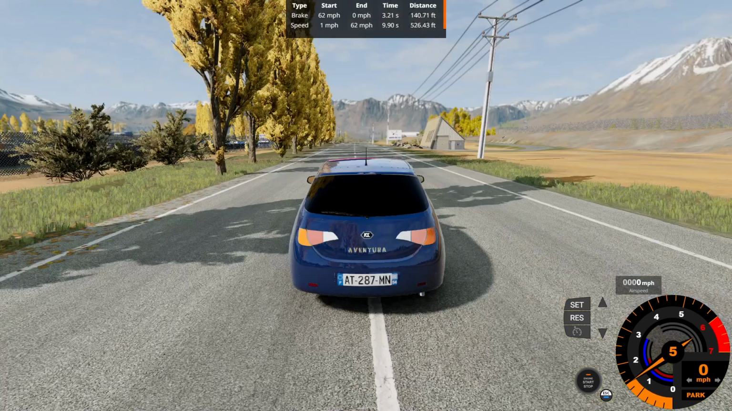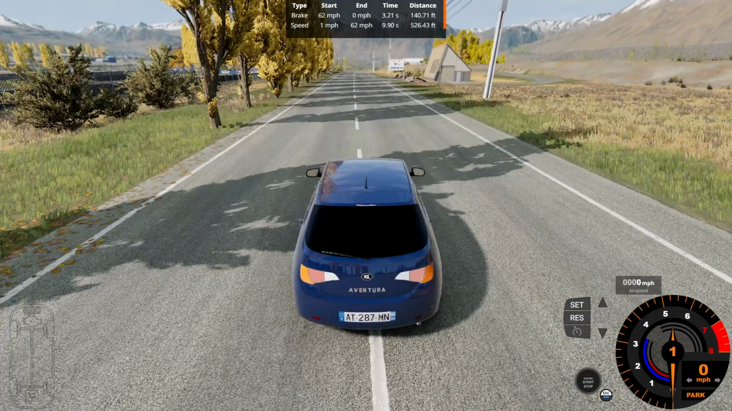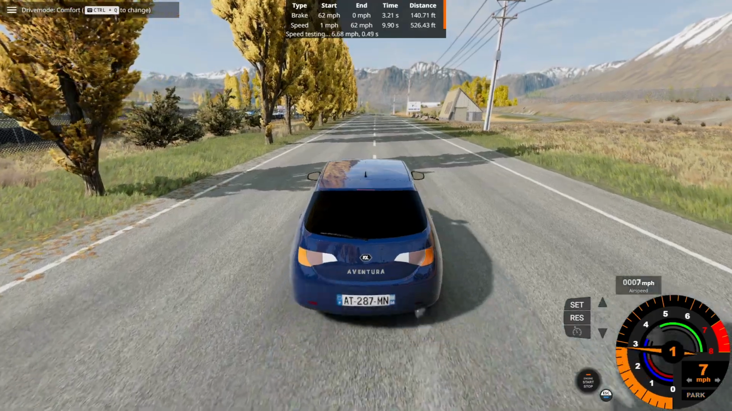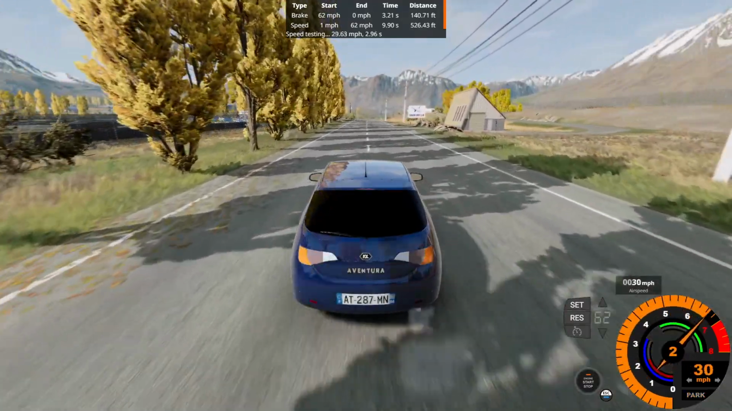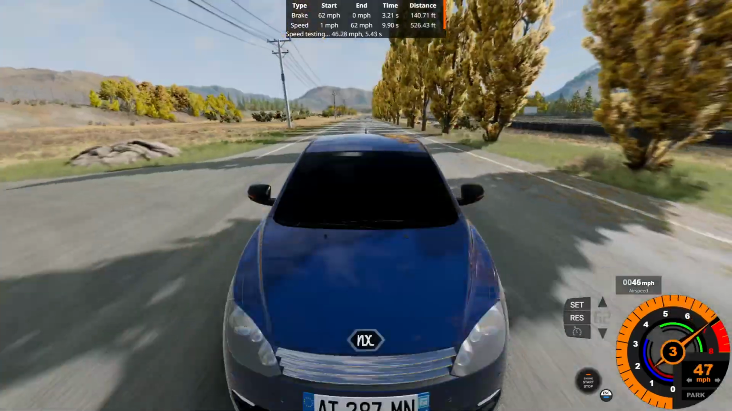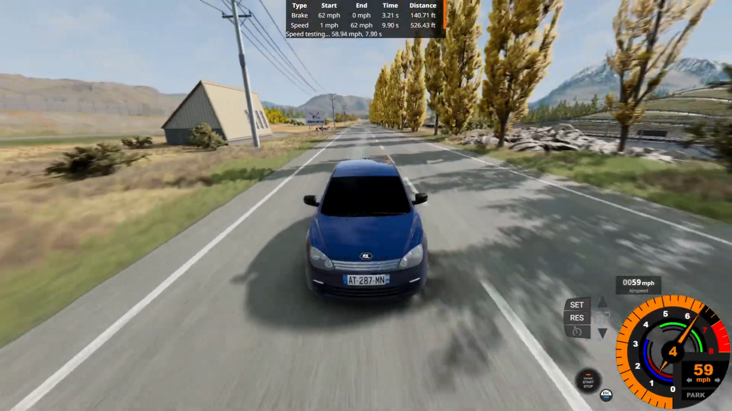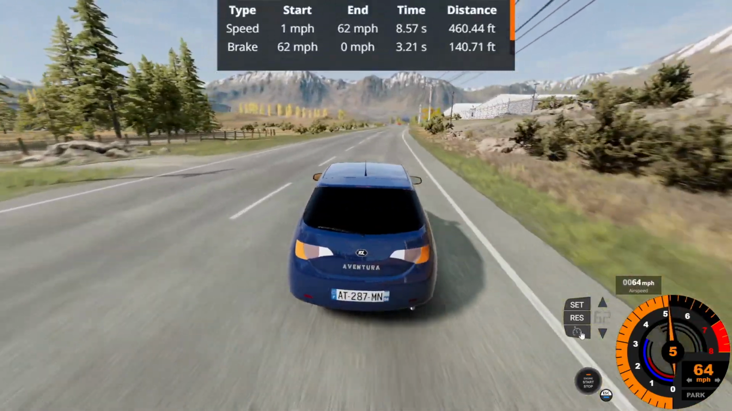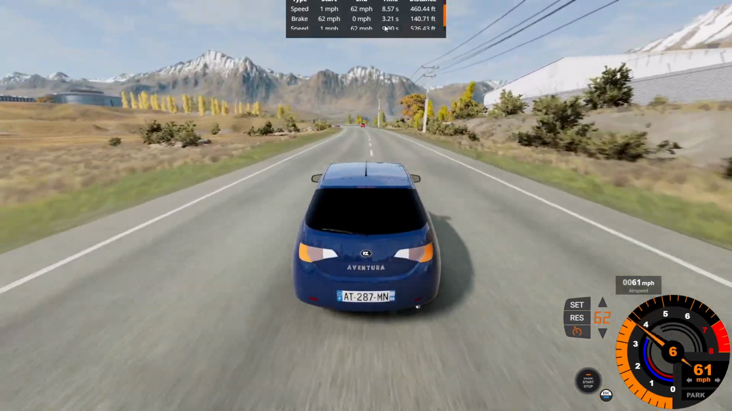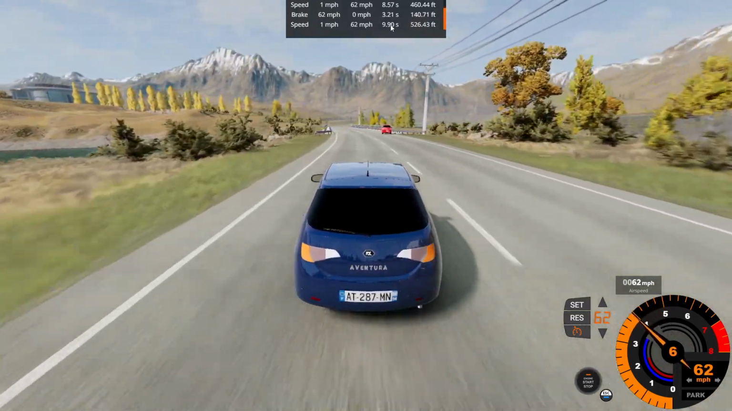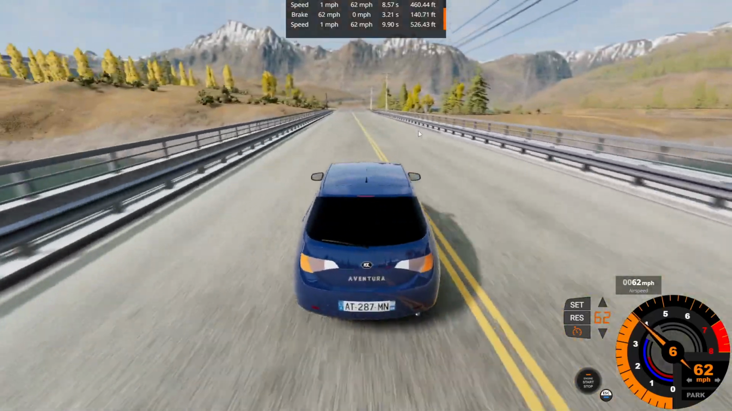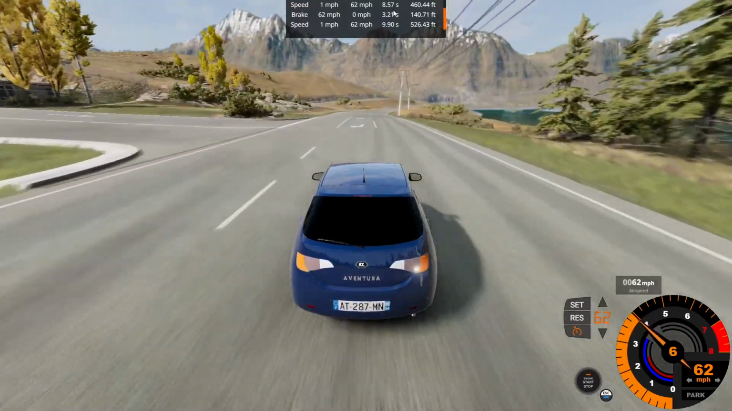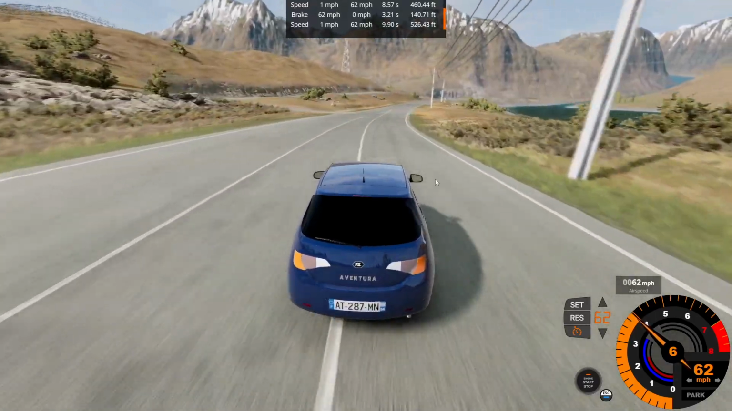Now let's head over to the Nexa Aventura to do a 0 to 60 and 62 to 0 with this car, and then a top speed run with both cars. So the Nexa Aventura, let's go now by accelerating this bad boy to do the 0 to 62, with this wannabe Seat Leon type of back end with a mixture of a Volkswagen Golf on the front end, and 0 to 62 in 8.57 seconds over 460.44 feet. So a time difference of about 1.3 seconds, goodbye Toyota, between the Toyota Echo and the Nexa Aventura, and a distance difference of roughly 60 feet.